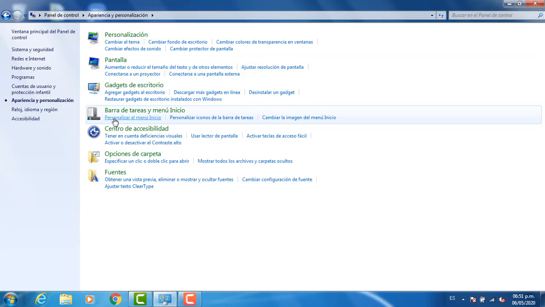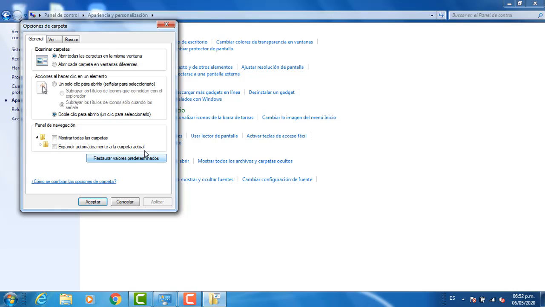Also we can customize the menu bar, and something important is this one, the folder options, because we always or often have a problem with the virus that hides our files.